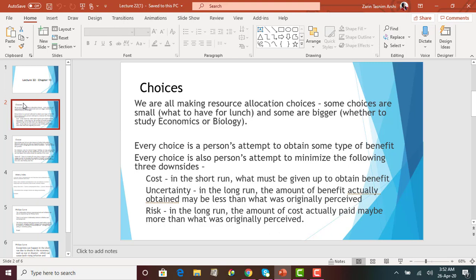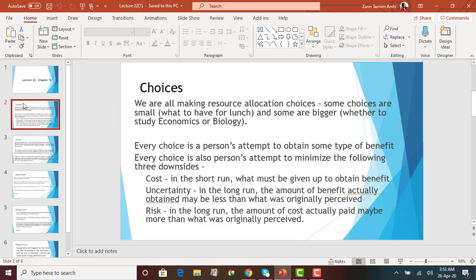Okay, and the other thing we want to minimize is the risk. So basically in the long run, the amount of cost actually paid may be more than what was originally perceived. Again, let's say I buy a Mercedes car and I think it's a luxury car, and I will not need to repair it as much as a normal car. But after 1 year, I might have some maintenance costs that are very expensive that I did not expect. So when we make choices, we want to maximize benefit, but we want to minimize three things.